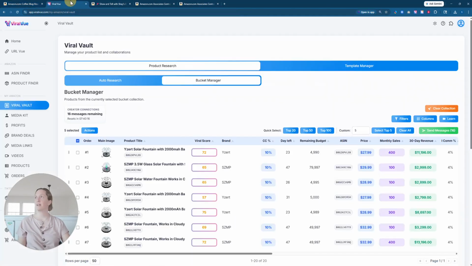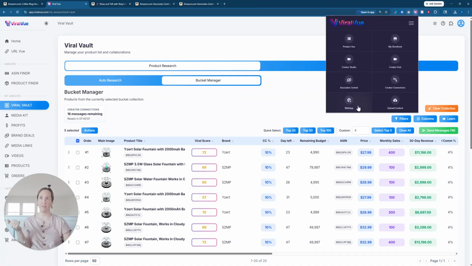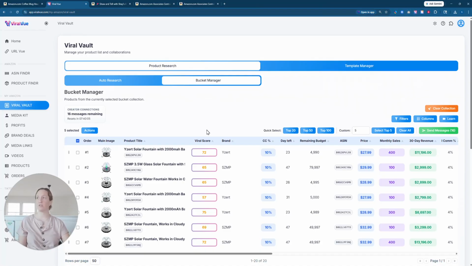Okay, so once I do that, I come over here and I go into my Viral Vault. So this is Viral Vue's web app. If you want to know an easy way to get there, upper right hand side, you click on that, you click web app, and then it'll take you to your home here.